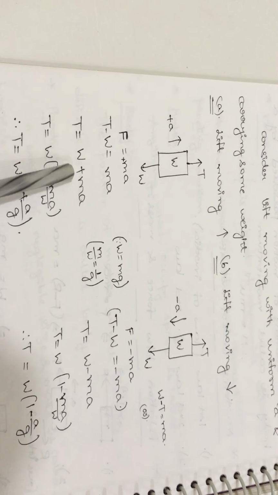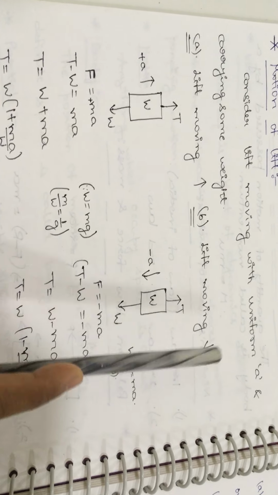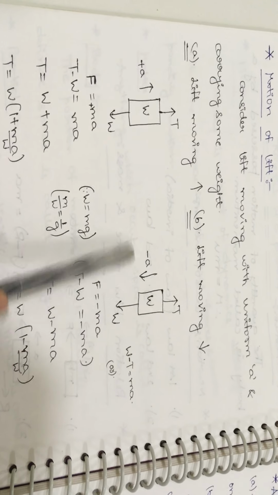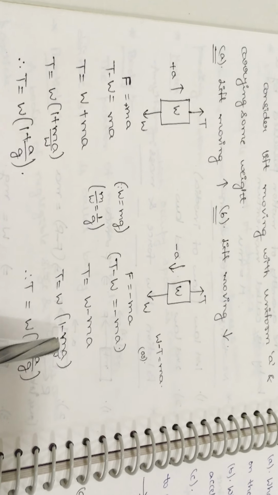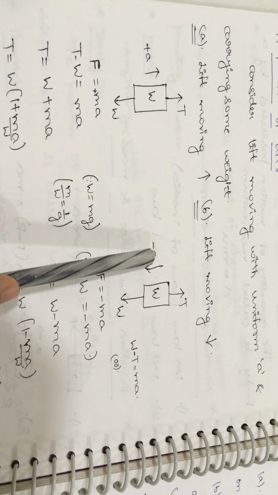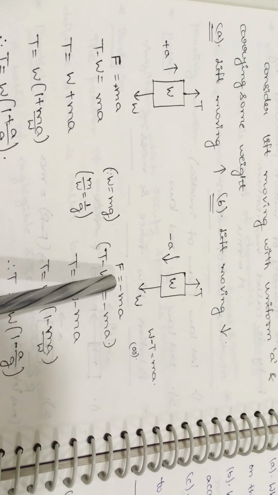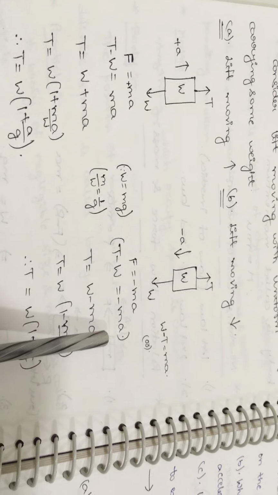Now do the same procedure for the second condition. The second condition is when the lift is moving in the downward direction. When the lift is moving in the downward direction, you will have negative acceleration as the motion is in the downward direction. So here you will get the same procedure, same formula, everything the same, but the only difference is here you will get the negative acceleration. Again Newton's second law equation is F is equal to ma, but here you will get minus ma. That is the only difference between the first condition and the second condition.